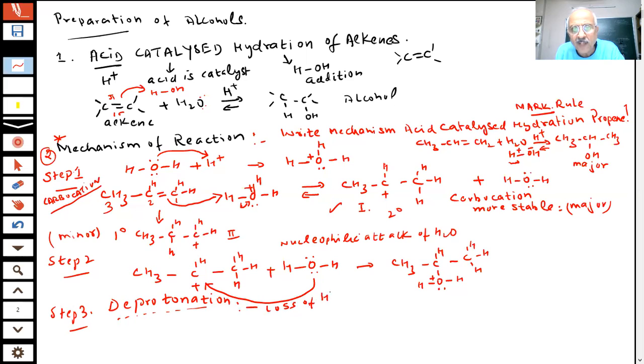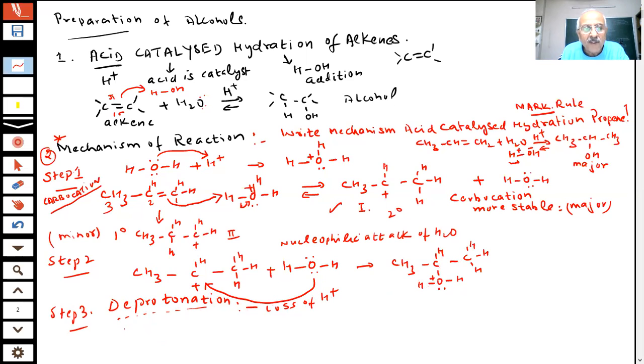Yes, sir. De means loss, proton is H plus. Why? You can see now oxygen is carrying a positive charge. Oxygen is highly electronegative. It needs electrons. So what it will do then? It will abstract the electrons from this bond, and H plus will leave. H plus will leave.